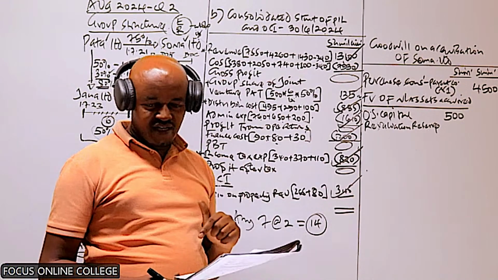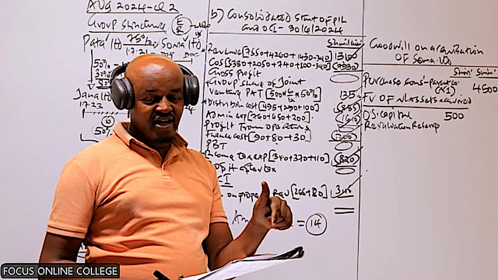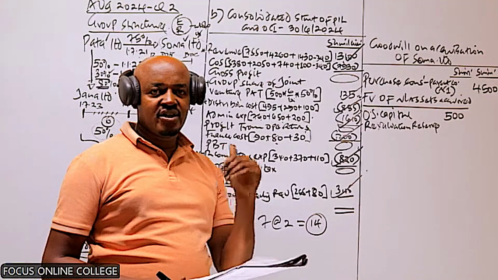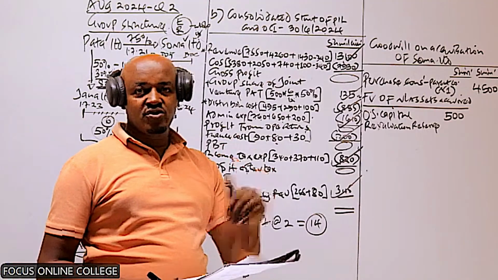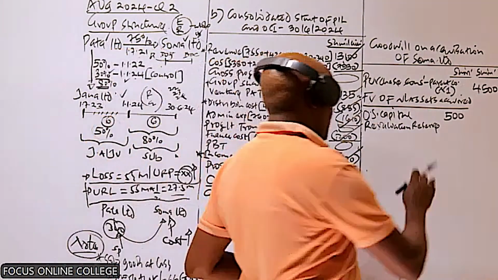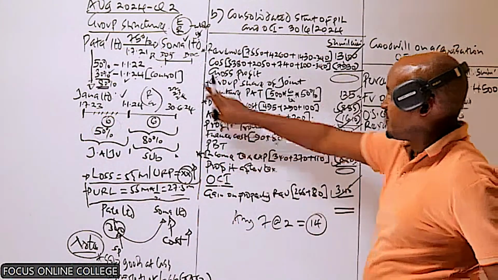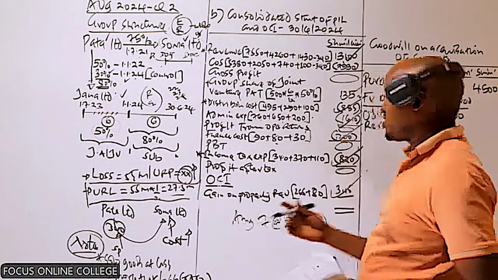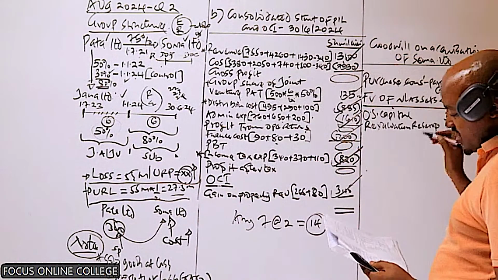That amount of 80 is the one which is in the income statement. It was for the current year. So that is a revaluation gain of Soma after it was acquired. Do we consider that here? No, because what we consider here is the ordinary share capital plus the pre-acquisition reserves. So that one will not be considered here. That one is a post.